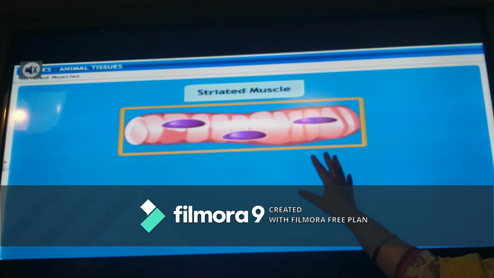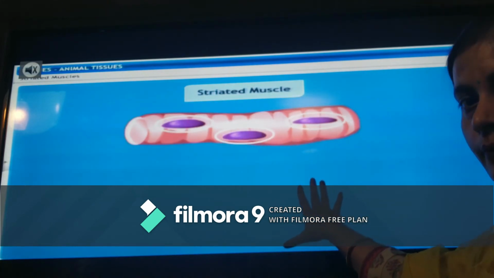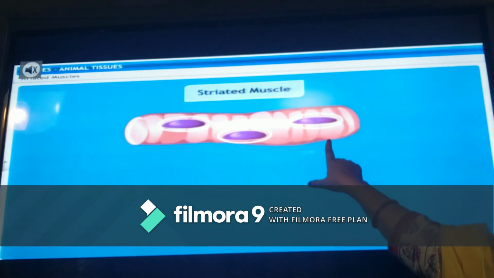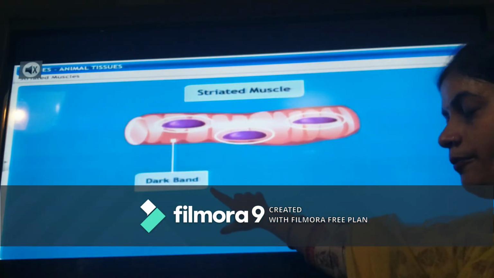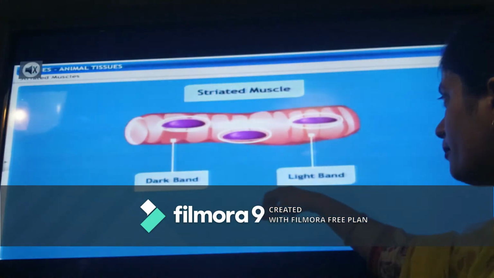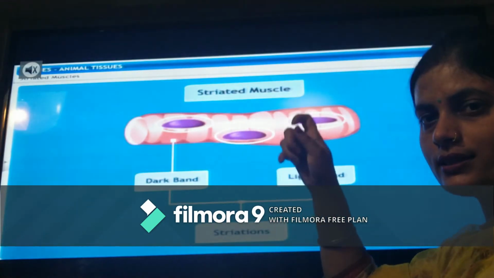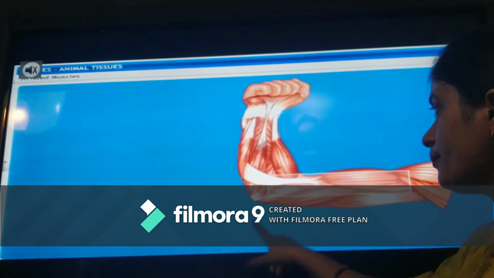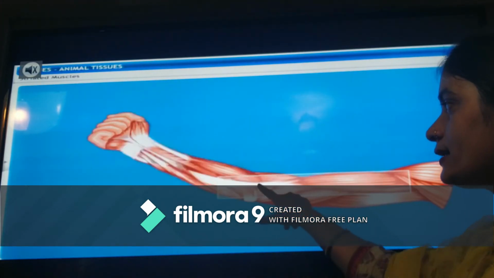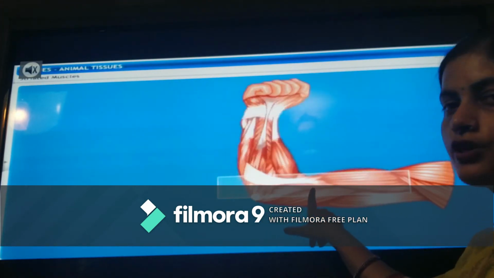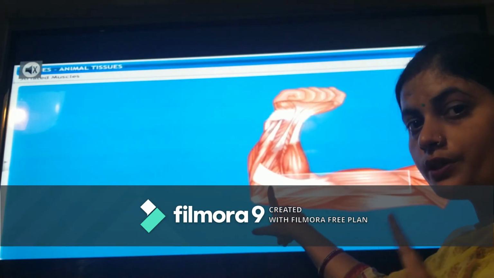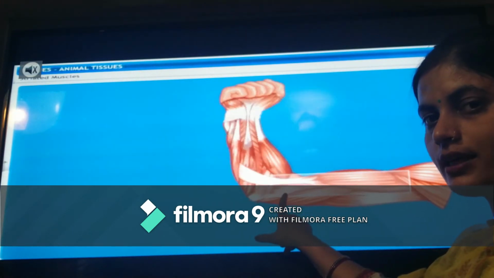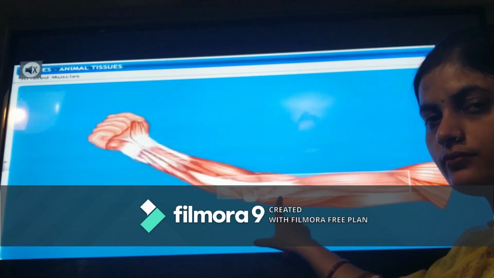Striated muscles, which I have explained, are the ones where we can see the distribution of nuclei and the striations. Dark bands and light bands, that means striations or lines, are found in them. They are attached to the skeletal system and help in voluntary movement. All the points which I have told are repeated here. Voluntary movement is occurring here.